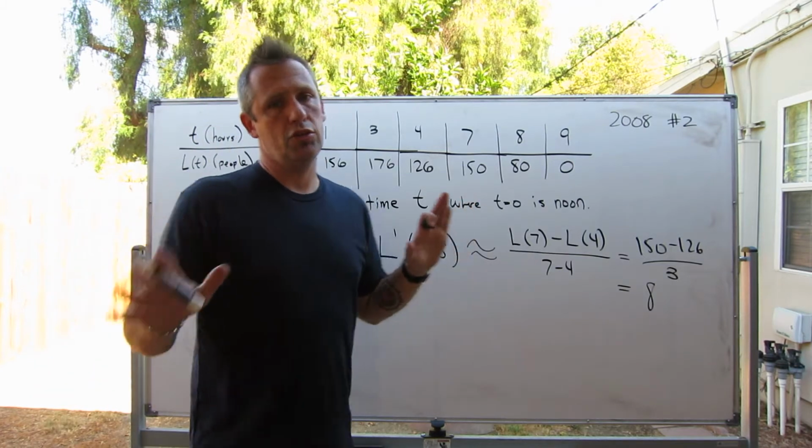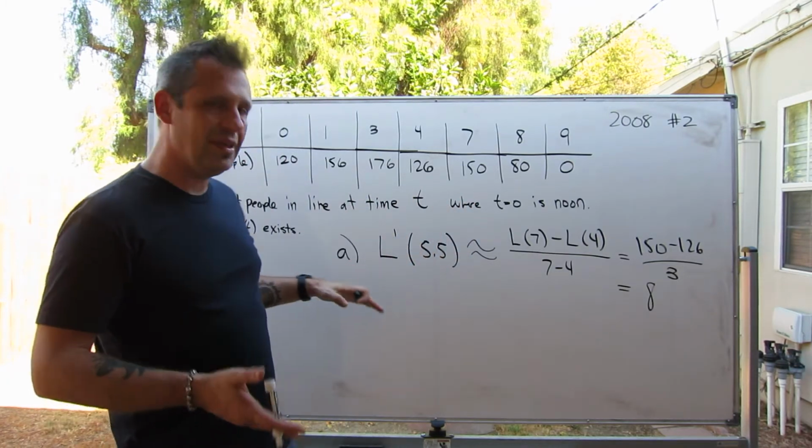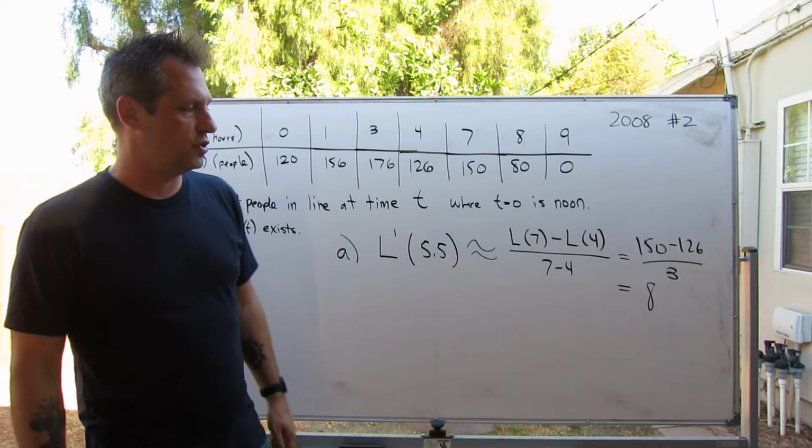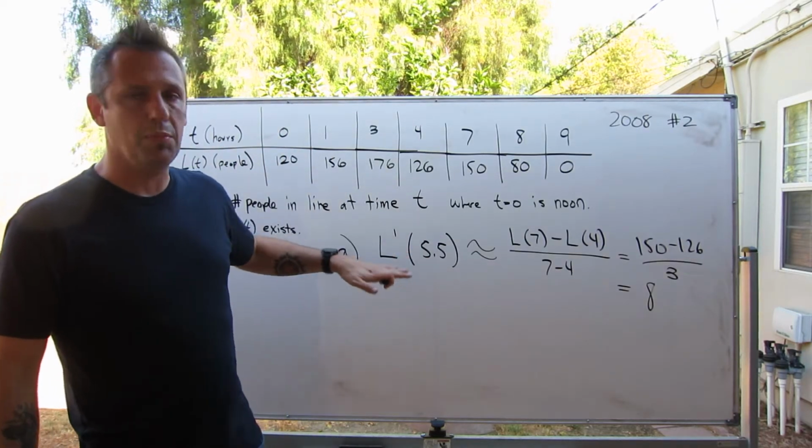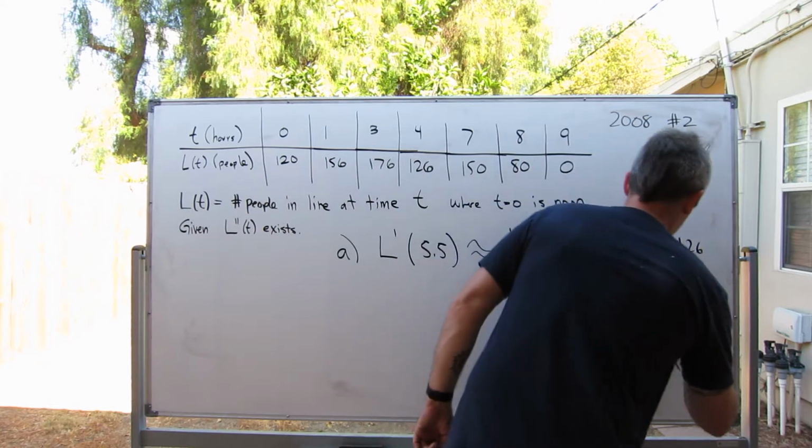Now importantly, we want to make sure that we understand what unit this is, because this has meaning. This is a word problem. This is a real world situation. So this is the rate of change of people standing in the line. So this would be 8 people per hour.